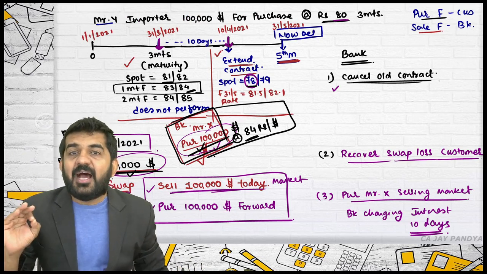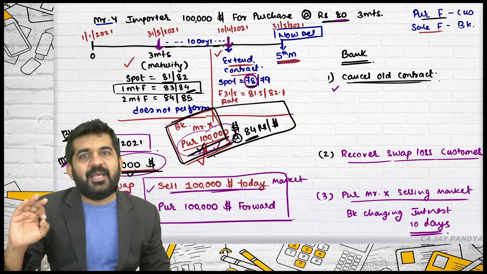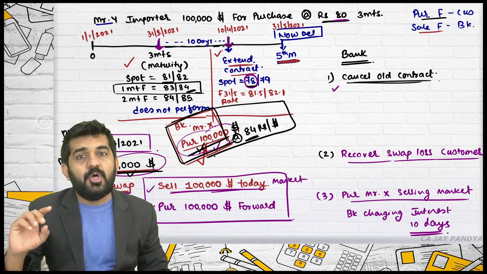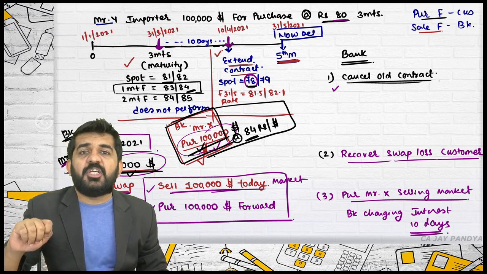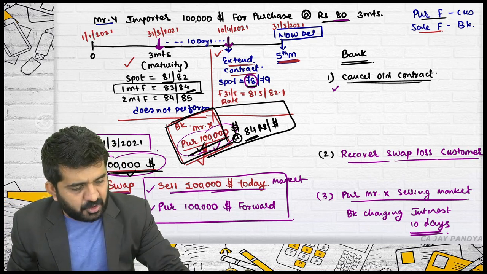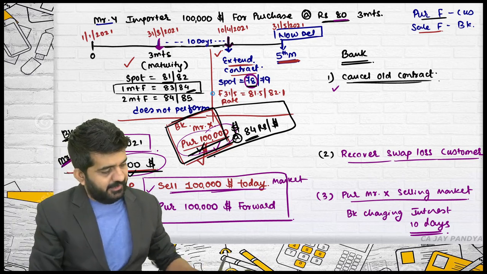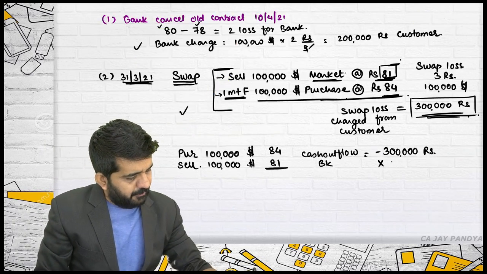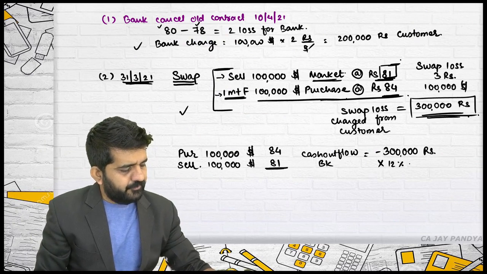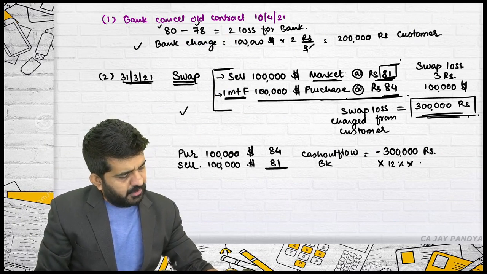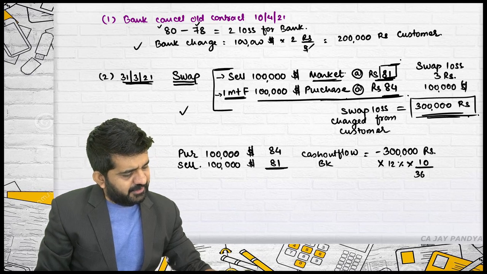As a bank, I will tell the customer that my 3 lakhs rupees cash flow, which became because of you, I will be charging the interest of 10 days because you are coming 10 days late. So, multiplied by, say rate of interest is 12%, into 10 divided by 365.